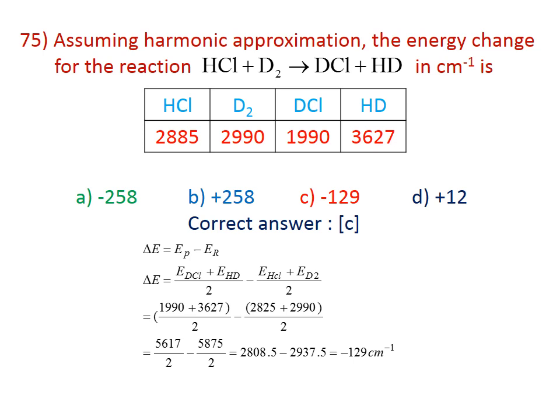Here delta E equals E_products minus E_reactants, that will be equal to (E_DCl plus E_HD) by 2 for the product, minus (E_HCl plus E_D2) divided by 2 for the reactant. You substitute the values of E_DCl, E_HD, etc. in the equation. You will get 5617 by 2 minus 5875 by 2, that will be equal to 2808.5 minus 2937.5, that will be equal to minus 129 cm^-1. The correct answer is C for this question.